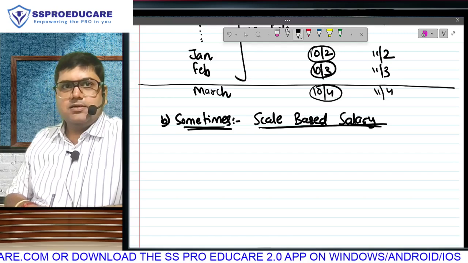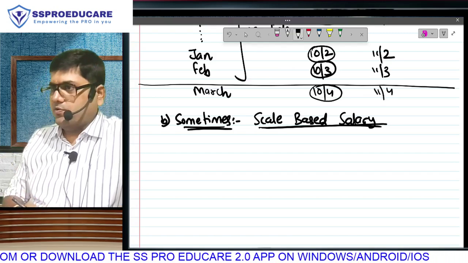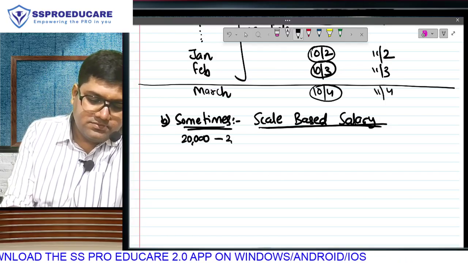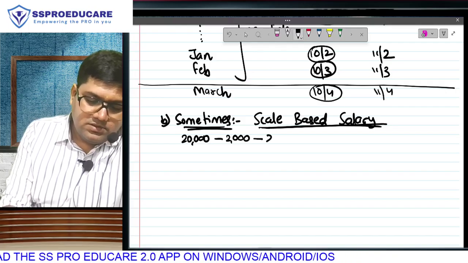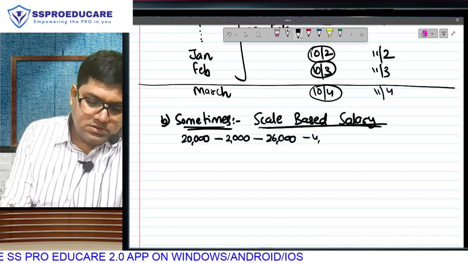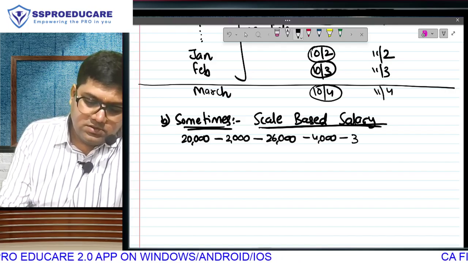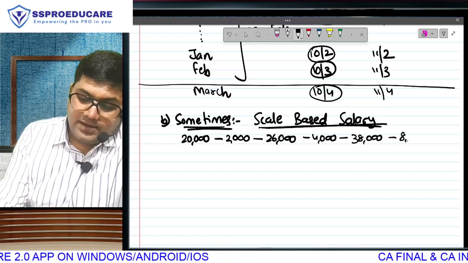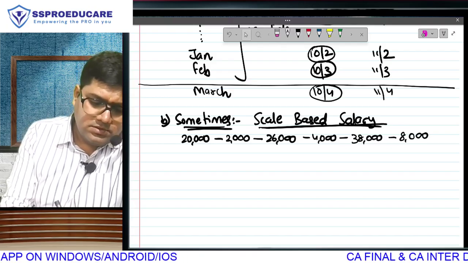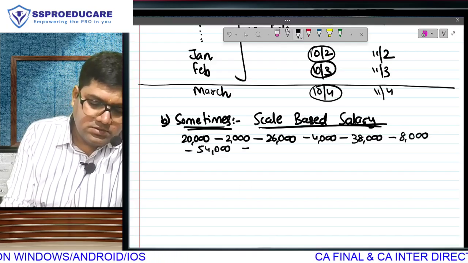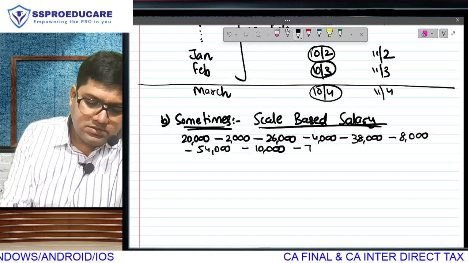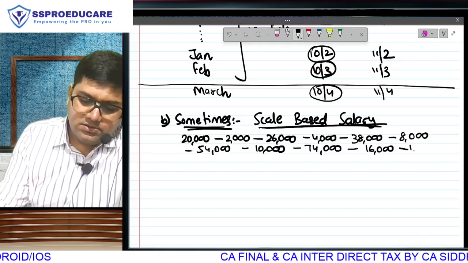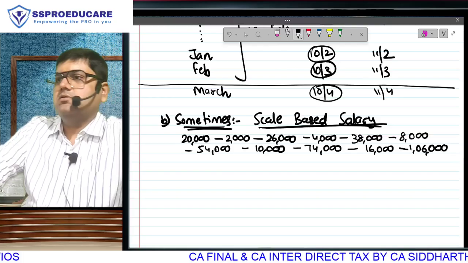The salary data given to you will be somewhat like this: 20,000, 2,000, 26,000, 4,000, 38,000, 8,000, 54,000, 10,000, 74,000, 16,000, 1,06,000.